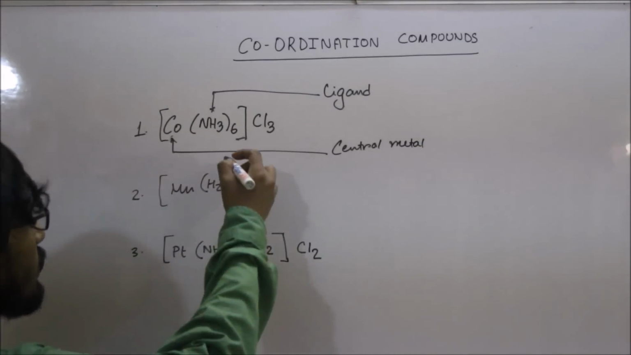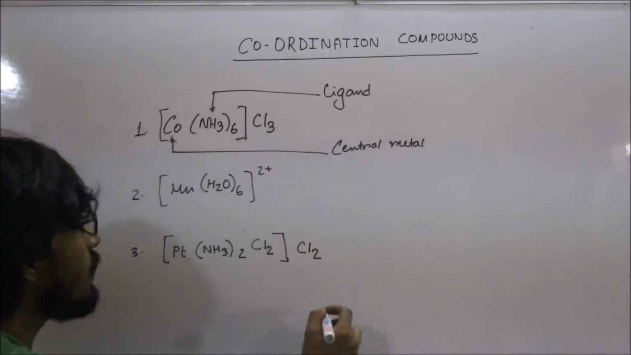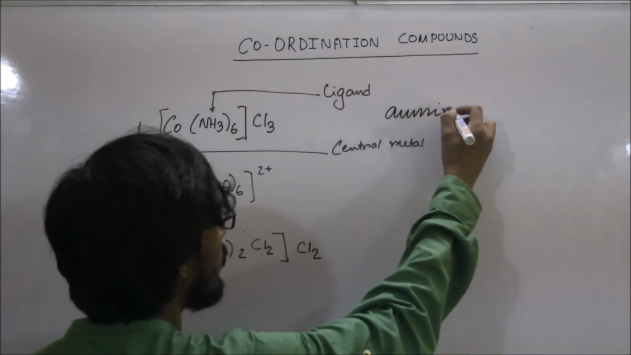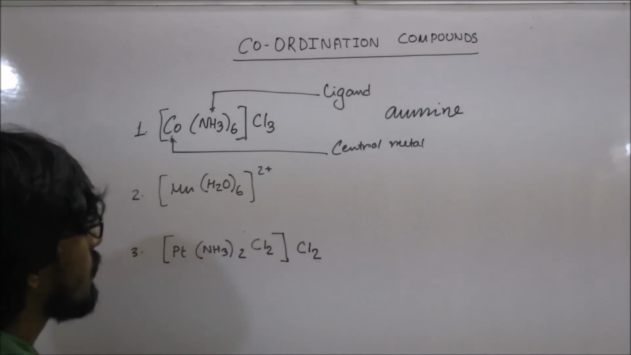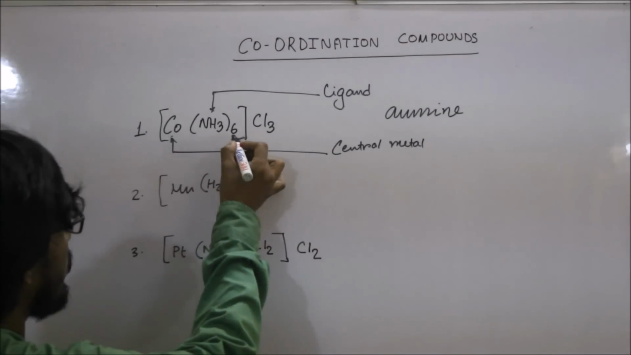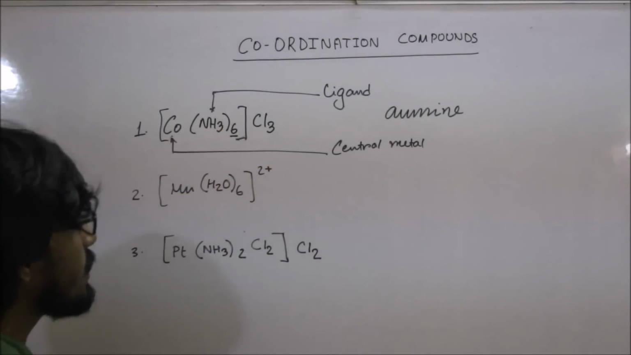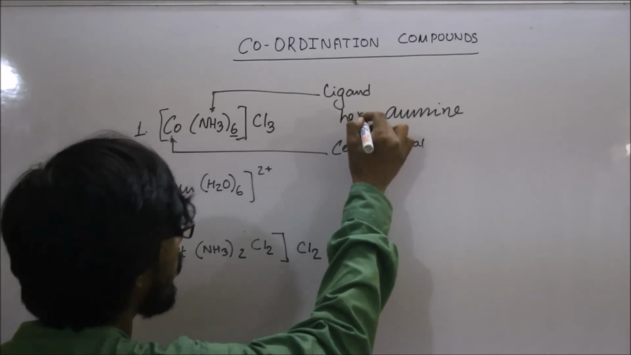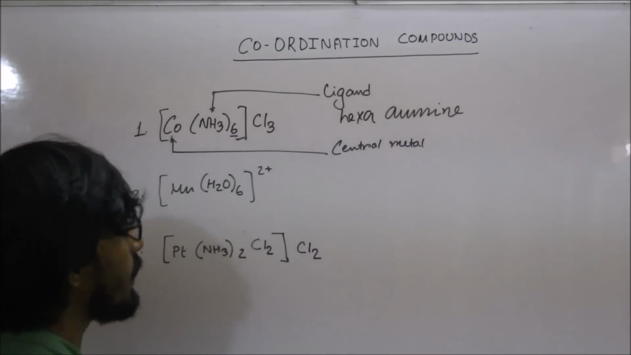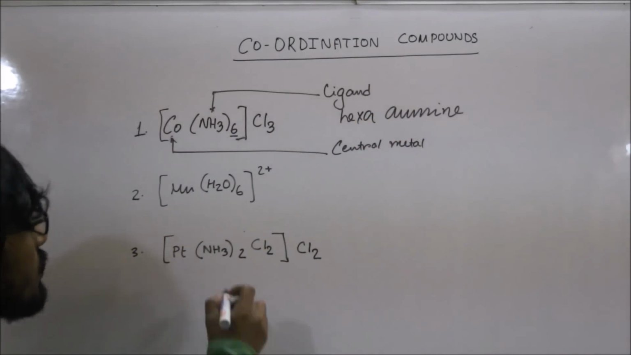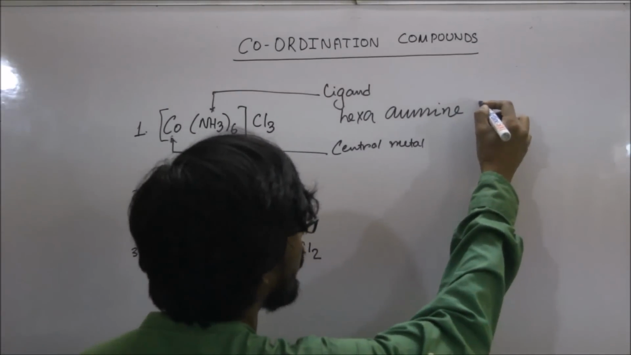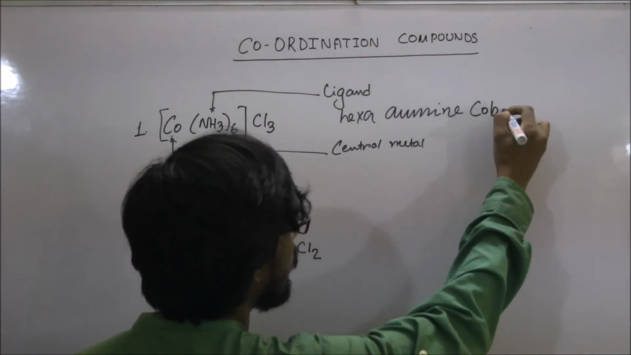In the case of ammonia, according to IUPAC, the name amine is used for ammonia. So there are 6 molecules of ammonia, so the name will be hexaamine. Now for the central metal we have to write the name of the metal, that is cobalt.